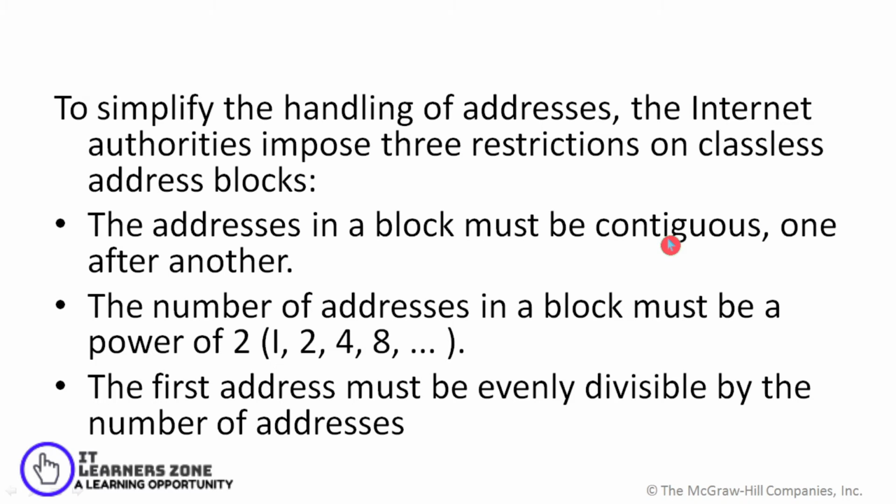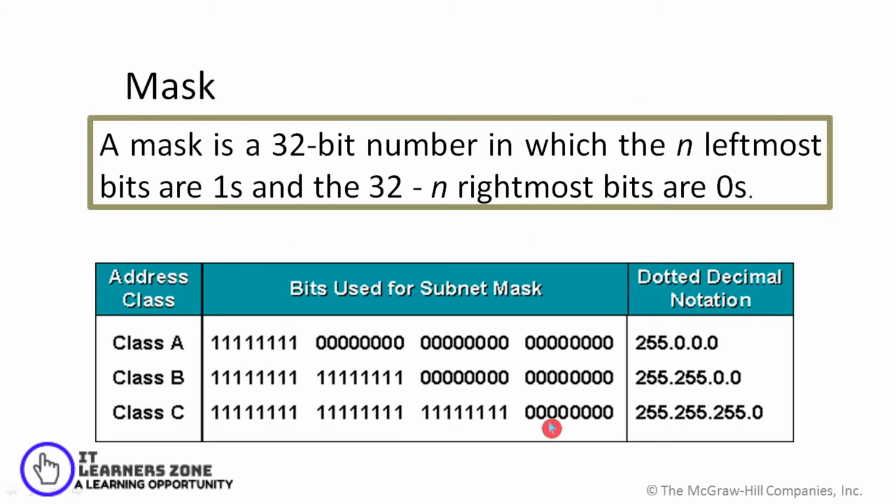In order to use classless addressing, there are 3 restrictions. First, the addresses in a block must be contiguous, that is one after another. The number of addresses in a block must be a power of 2: 1, 2, 4, 8, 16. And the first address must be evenly divisible by the number of addresses.